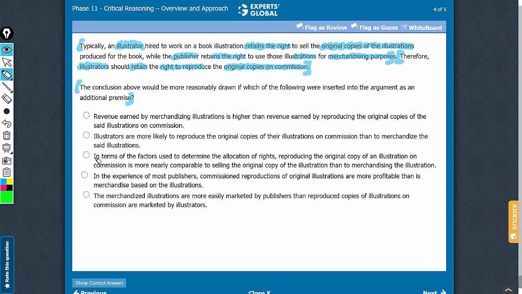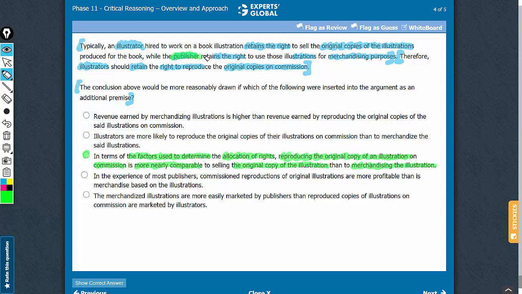And see, answer choice C, the correct answer choice, fills the missing link perfectly by suggesting that in terms of the factors used to determine the allocation of rights, reproducing the original copy of an illustration on commission is more nearly comparable to selling the original copy of the illustration than to merchandising the illustration.